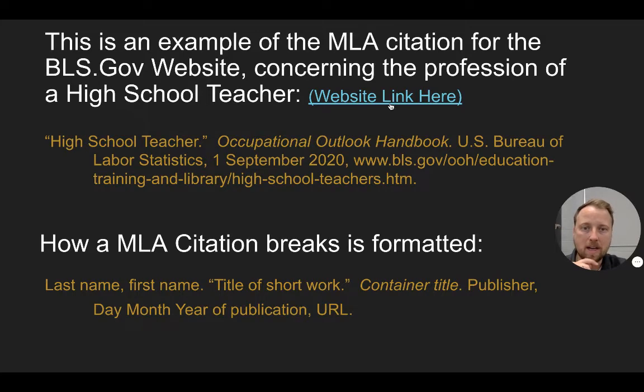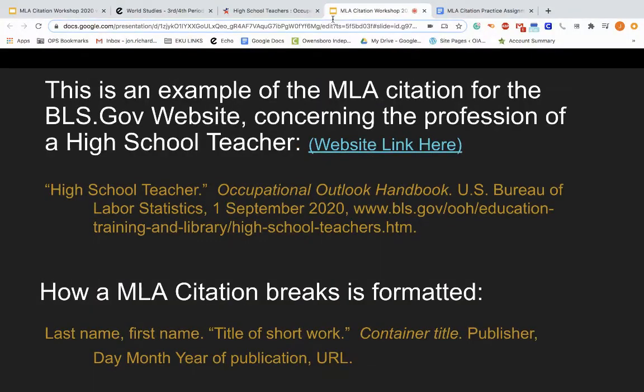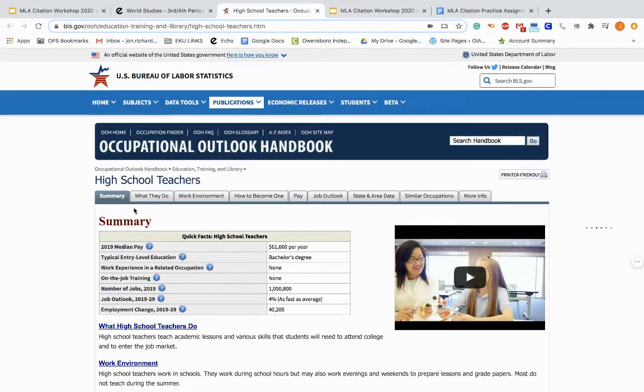If we go back to our website and look, we see the title of our article, High School Teachers. And then we have the container. What this is within is the Occupational Outlook Handbook. So we know that is our title of the container. We're finding the high school teacher article within the Occupational Outlook Handbook.